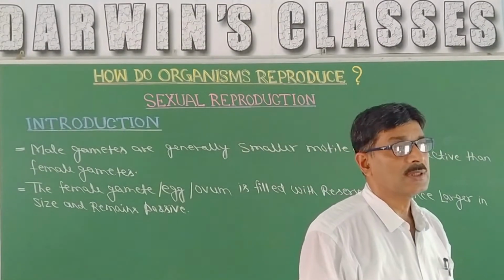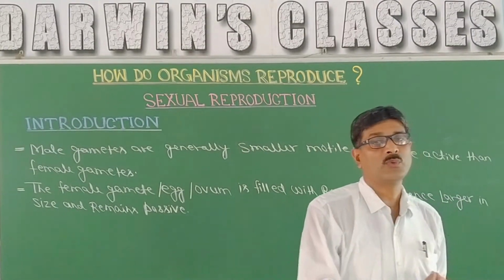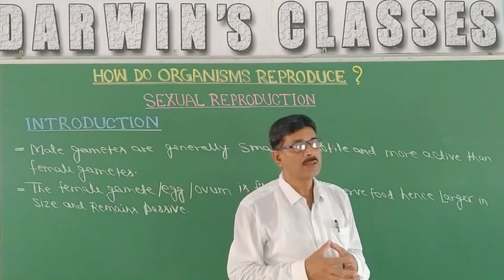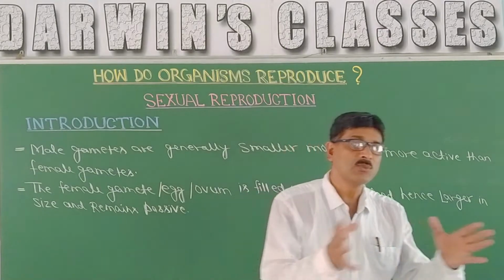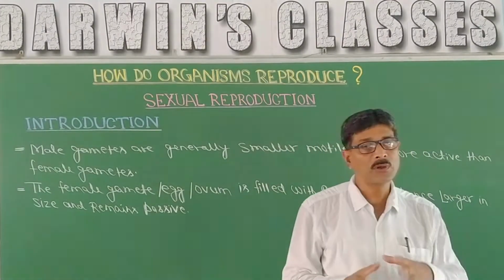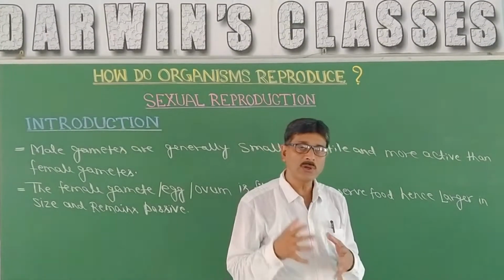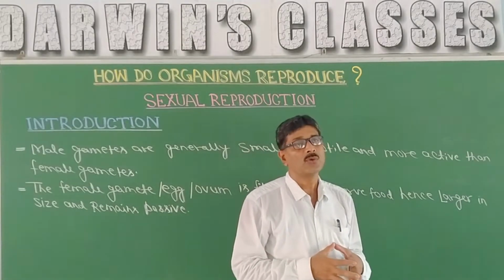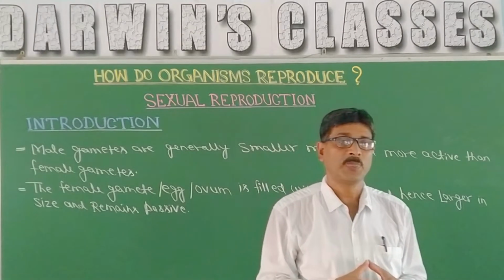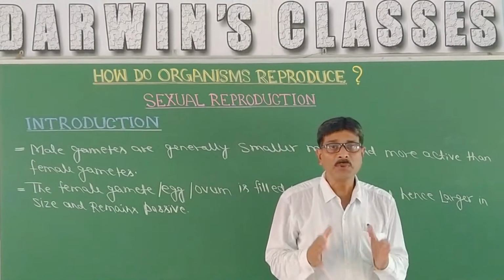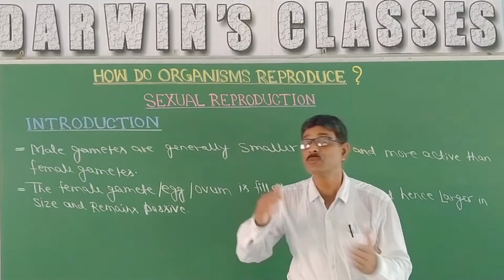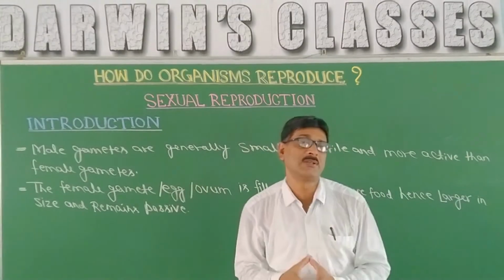That means they will move towards the female gamete. Generally, the female gametes are stationary and male gametes move towards the female gamete to facilitate fertilization, their union. During transportation, there may be wastage of male gametes. Therefore, the number of male gametes is generally much more than that of female gametes.